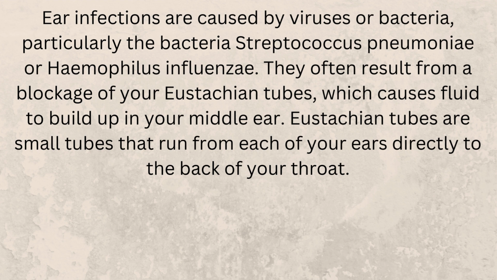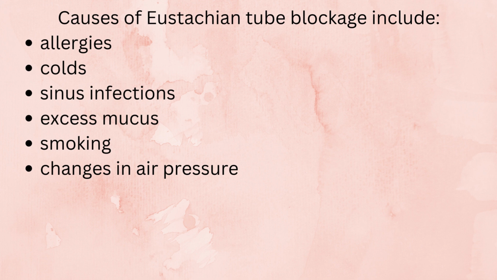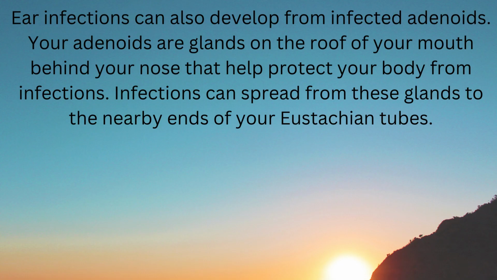Eustachian tubes are small tubes that run from each of your ears directly to the back of your throat. Causes of eustachian tube blockage include allergies, colds, sinus infections, excess mucus, smoking, and changes in air pressure. Ear infections can also develop from infected adenoids.